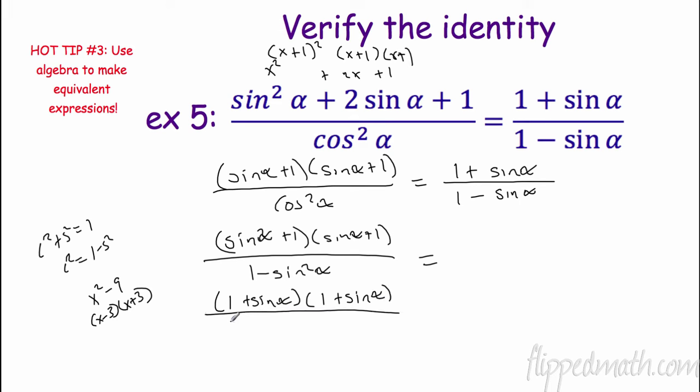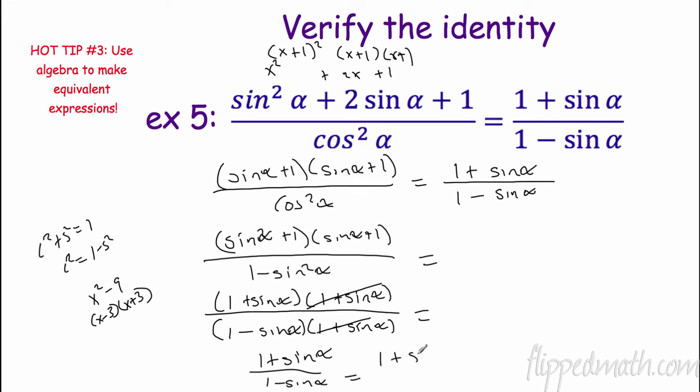So this is difference of squares, as we talked about. The square root of 1 is 1. The square root of sine squared is sine. So it's 1 minus sine alpha and 1 plus sine alpha. Ooh, good thing we did rewrite that. These cancel, and it gives us what we wanted to prove. 1 plus sine alpha divided by 1 minus sine alpha. And it does indeed equal the other side.